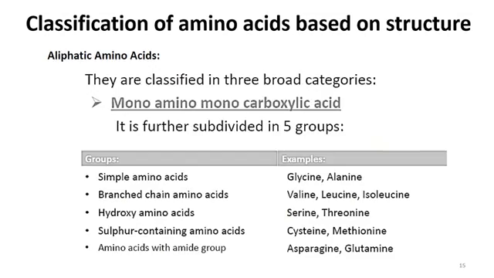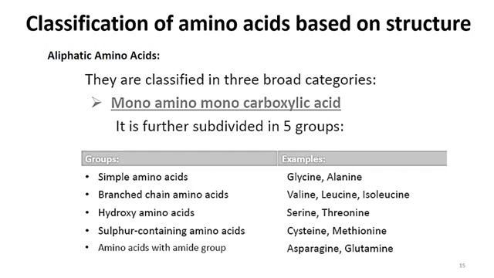We were talking about aliphatic amino acids. Then we said basically these aliphatic amino acids can be classified into three broad categories. One of them is monoamino monocarboxylic acid. The second and third we have already discussed. They were dibasic monocarboxylic acid and the monobasic dicarboxylic acid group. So apart from those two categories that we already discussed, the third one is monoamino monocarboxylic acid group.